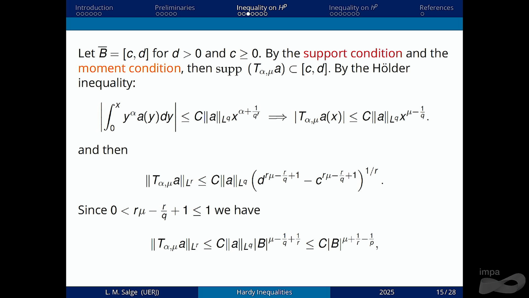So with this in mind, we can use the Hölder estimate to estimate the modulus of this expression here, and we can calculate the L^r norm. Using that the constants satisfy this inequality, and using again the size condition, we have that our operator is uniformly bounded on atoms. Because I remind you that 1/p is actually mu plus 1/r. So this exponent is 0.